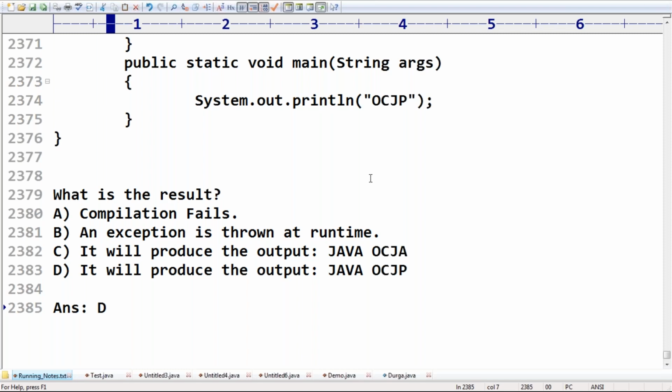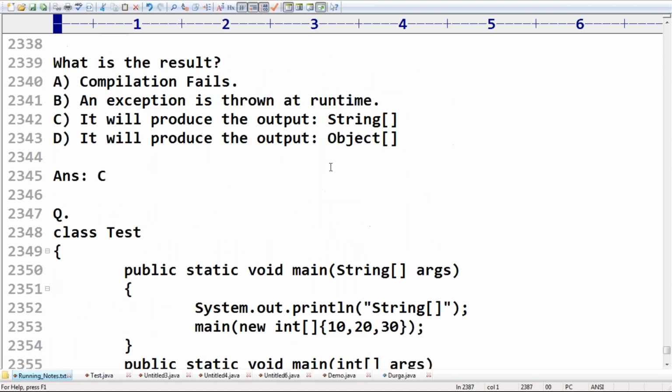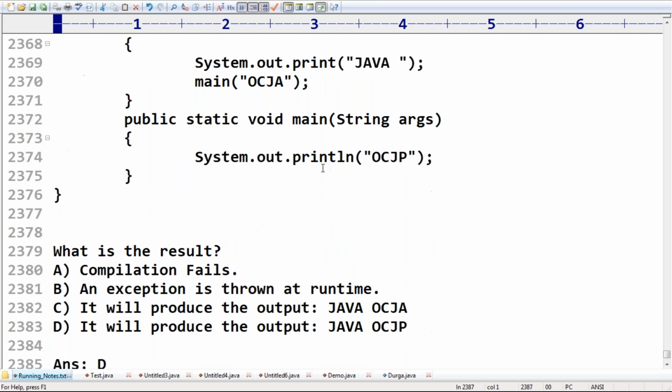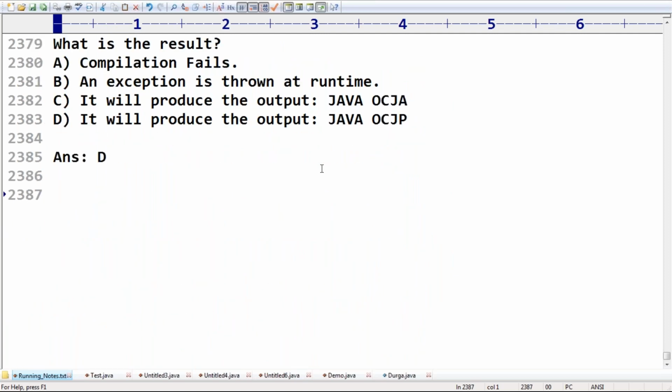These types of questions you can expect for the exam. That's why please make sure you have clear clarity about this terminology. Okay, so now the next step. Can you please confirm, is the overloading concept applicable for the main method or not? Yes, we covered multiple examples of that, right?